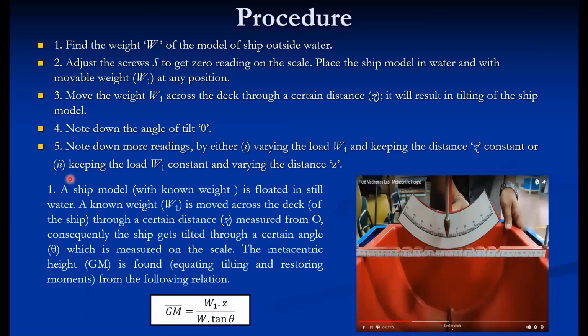We are adopting the second approach, considering the same weight W1 and changing the distance Z1. We have almost 4 slots here, 1, 2, 3, 4, at different distances. So we can calculate the GM on either side, and then take an average of all. So this is the procedure of the experiment.